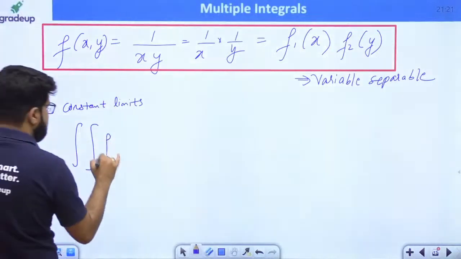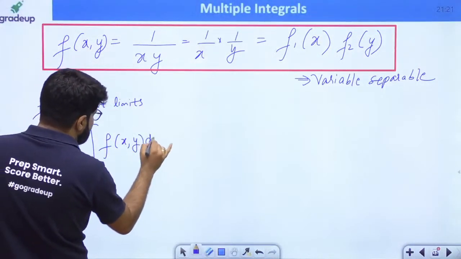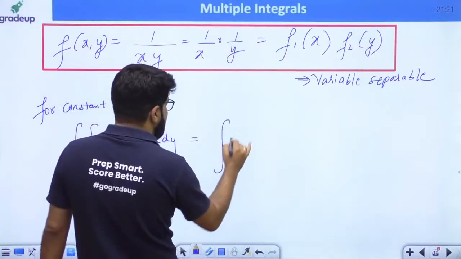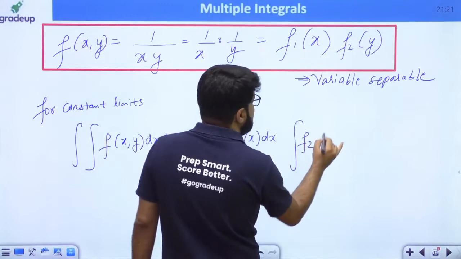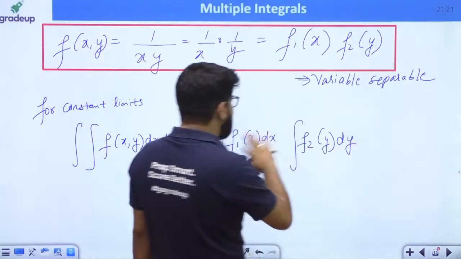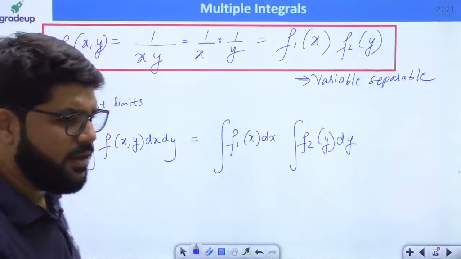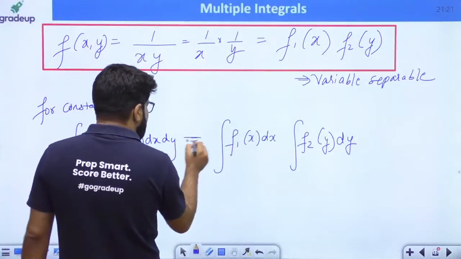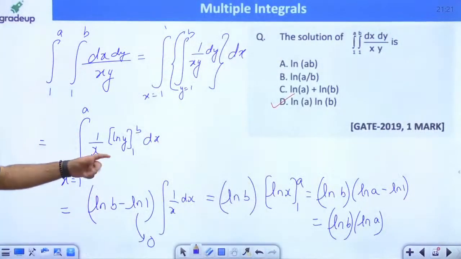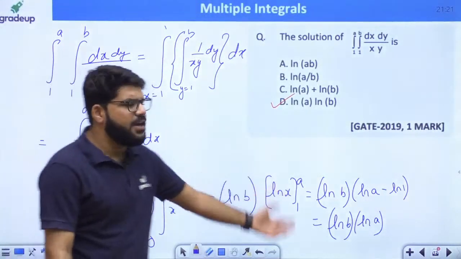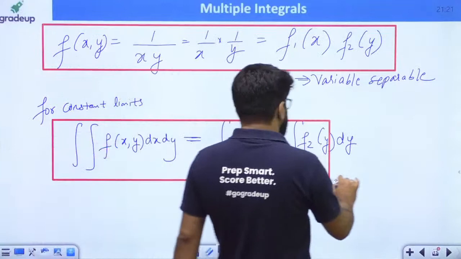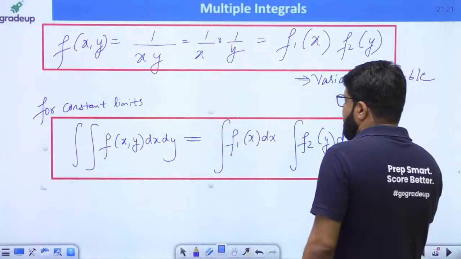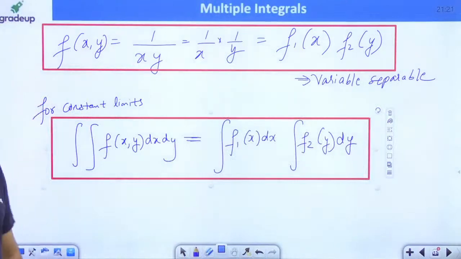For constant limits, double integral fxy dx dy can be split into integral f1x dx, whatever is the function of x, into the product of integral f2y dy. Matlab, in one single step you can split the integral into two different integrals and solve them in one single shot. दोनों इंटीग्रल एक ही बार सॉल्व करो rather than taking one by one. What I did here, first I integrated with y का लिमिट्स रखा, then I integrated with x. You can solve it in one single step. So please take down this one. Double integral fxy dx dy is integral f1x dx into integral f2y dy.